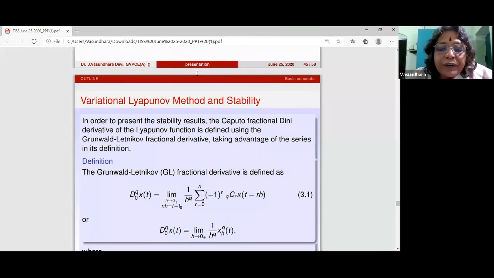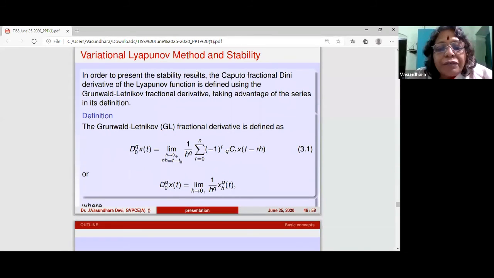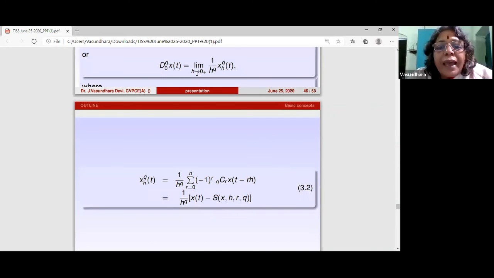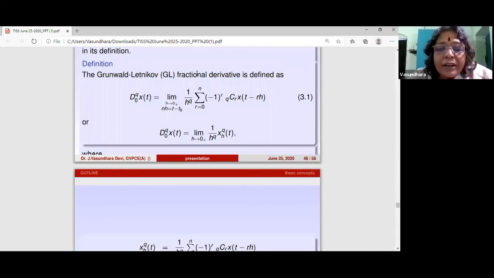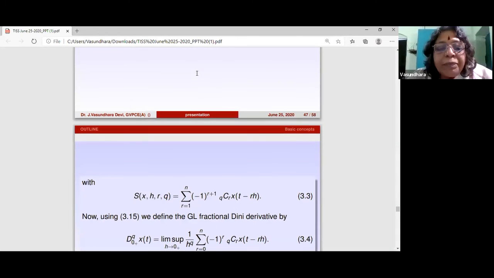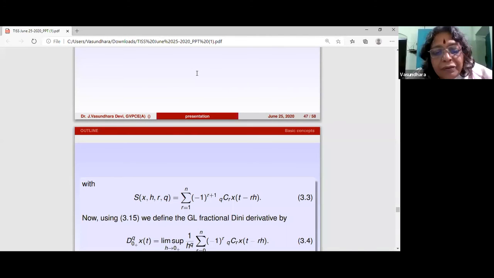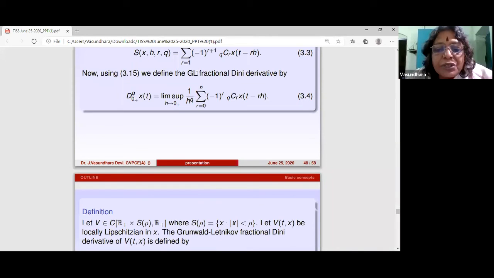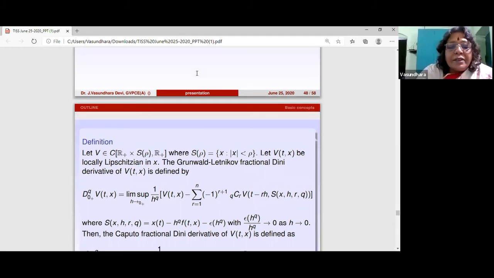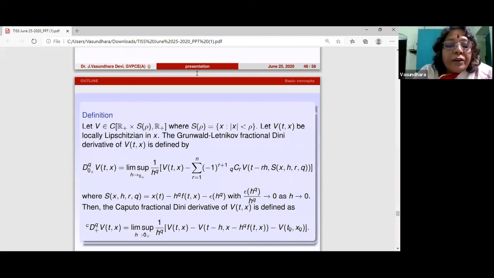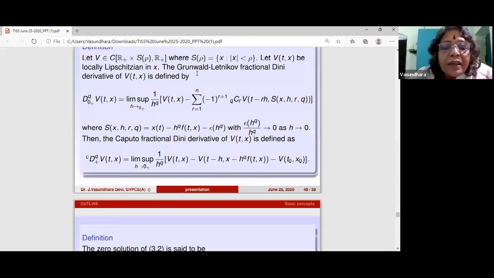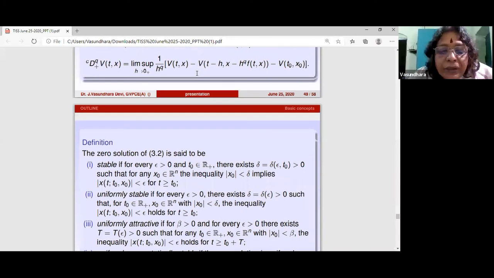For that, we have to introduce the Grunwald-Letnikov fractional derivative and use the Grunwald-Letnikov fractional derivative and the Dini derivative for the Lipschitz, for the Lyapunov function over here. So this is the Grunwald-Letnikov fractional Dini derivative for the Lyapunov function and the corresponding Caputo fractional derivative. The concepts of stability are given. Remember, you have uniform attractivity, uniform asymptotic stability.